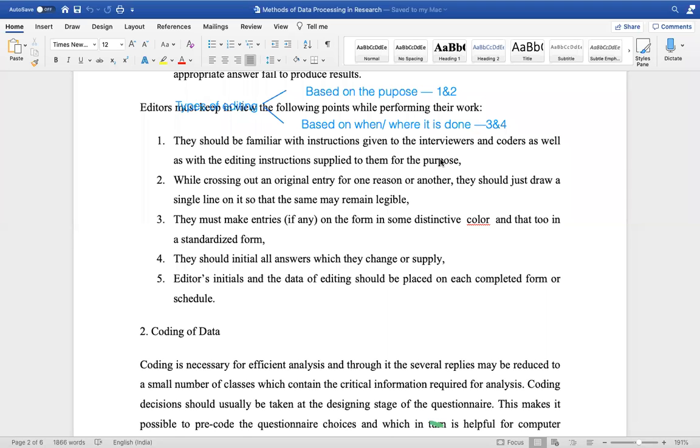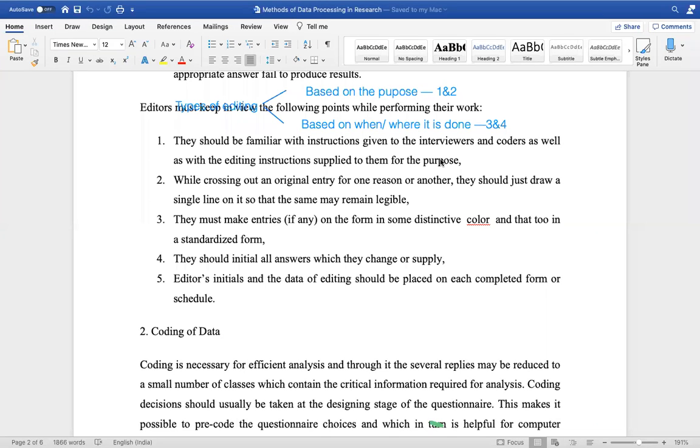But when companies work at a corporate level, or at a bigger level like government level, editors are different and they are given instructions. They should know what instructions are given to them, and how interviewers and coders have been instructed. All these things are very, very essential. They have to be coordinated and communicate well.